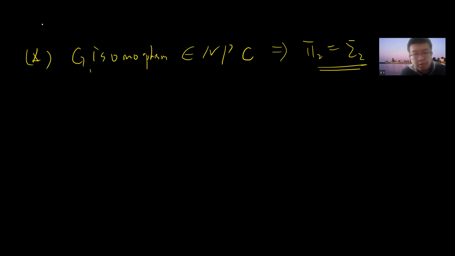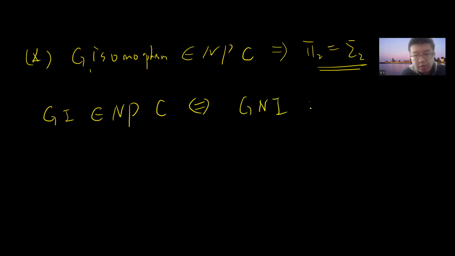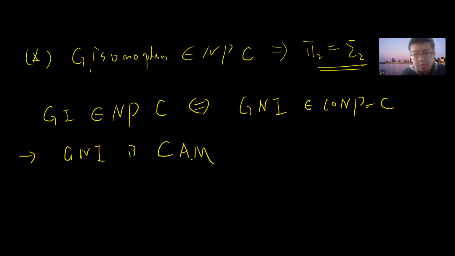So the proof idea is very simple. Let's say this is GI. If GI is NP complete, then this implies that graph non-isomorphism is co-NP complete. Every co-NP problem can be reduced to graph non-isomorphism. And graph non-isomorphism is in AM, by definition. So this proves that co-NP is a subset of AM.